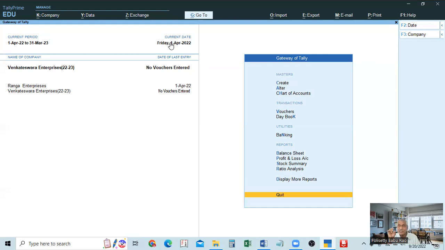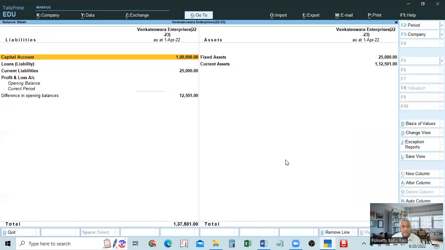Because of these transactions, what is the financial position? The financial position is on a particular date. Yesterday it would be different, tomorrow it would be different, isn't it? But profit is from that date to this date. This is the result of the business. That is the profit and loss account from 1st April to 5th April. In the case of the balance sheet, it will show the balance sheet as at 5th April, because we made entries up to 5th. Now we have not made any entries. Only on 1st April we made some entries, capital and all these things. That is why the profit and loss account is showing 1st April and the balance sheet is showing as at 1st April.